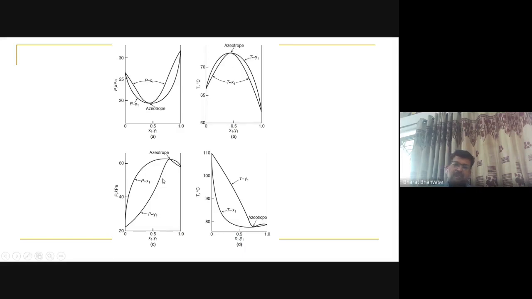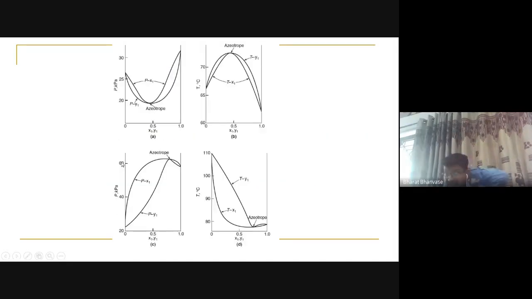But if the total pressure is deviating positively, that means the total pressure calculated is higher than that calculated for ideal condition, it is a positive deviation. So here you will get a minimum boiling azeotrope. An azeotrope is a constant boiling mixture.